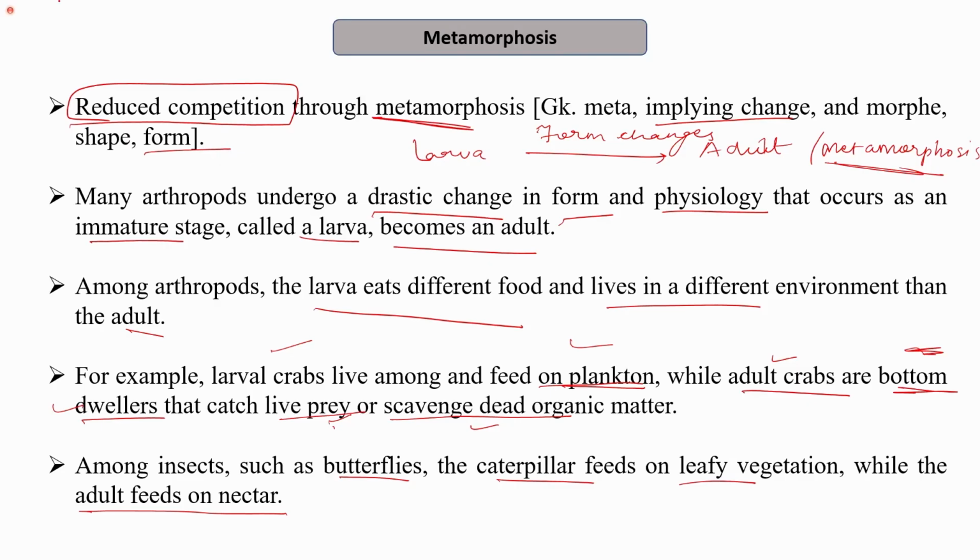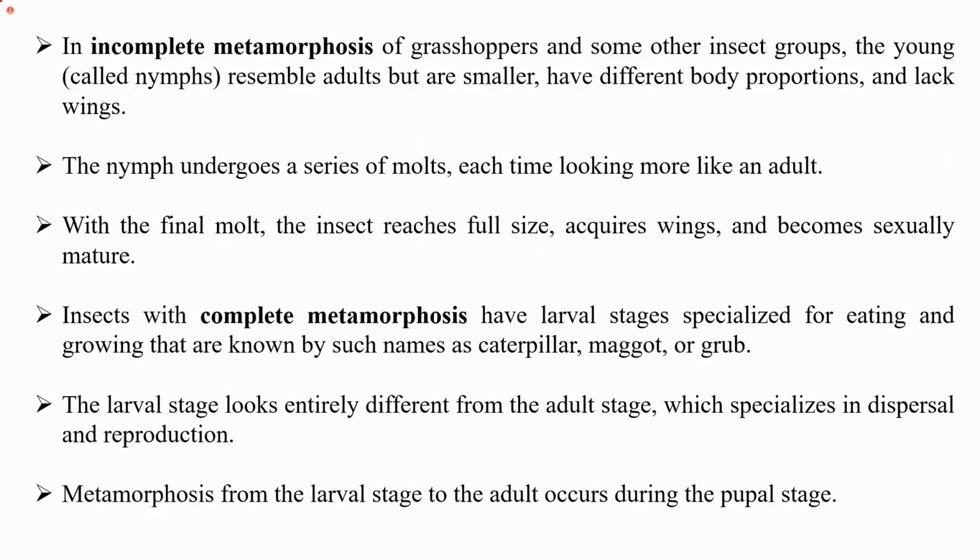Now there are two types of metamorphosis. The first one is the incomplete metamorphosis, for example, that occurs in the grasshoppers. The second one is the complete metamorphosis, for example, that occurs in the butterfly. In incomplete metamorphosis of grasshoppers or some other insect groups, the young ones are called the nymphs. This is important, this might be asked.